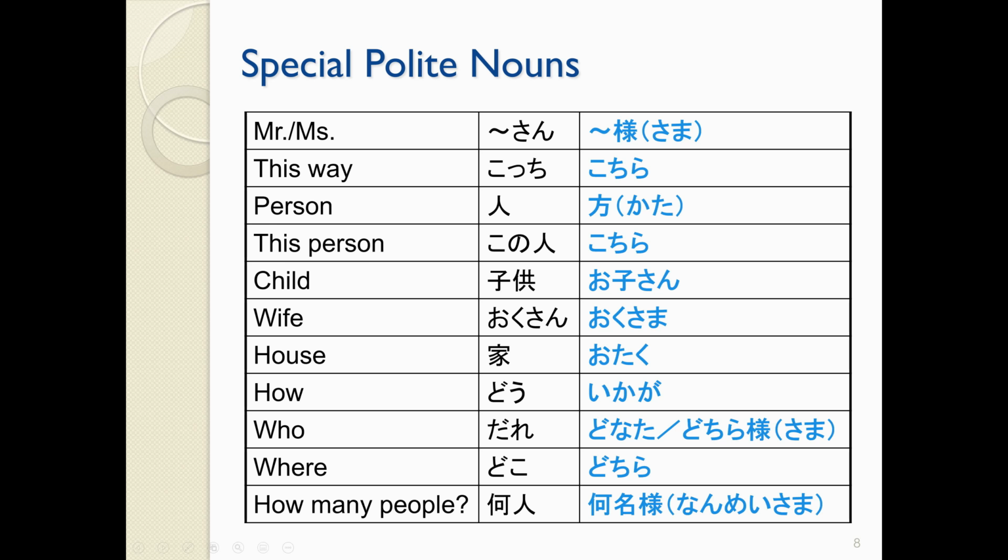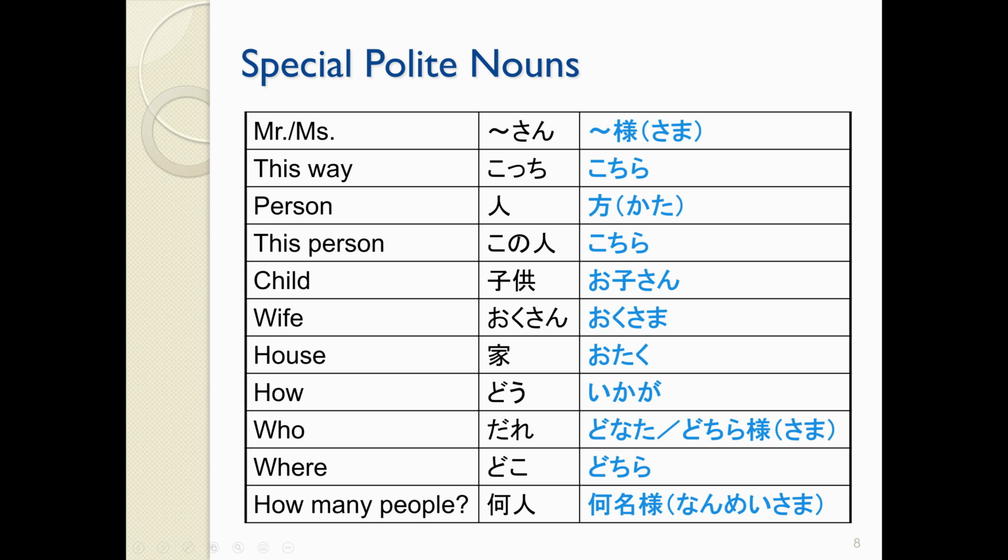So for example, instead of saying さん we might say 様. Instead of saying こっち, こちら. Instead of 人, 方. And instead of この人, こちら. Instead of 子供, お子さん. Instead of 奥さん, 奥様. Instead of 家, お宅. Instead of どう, いかが.